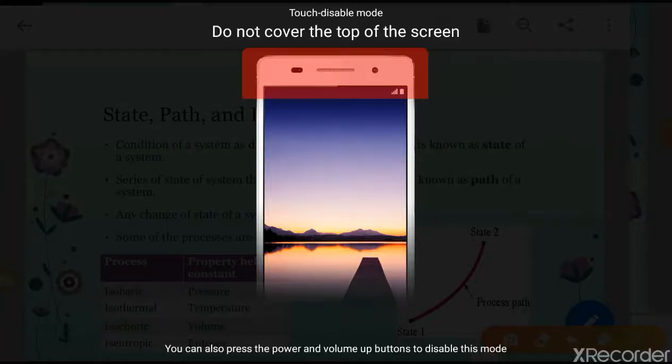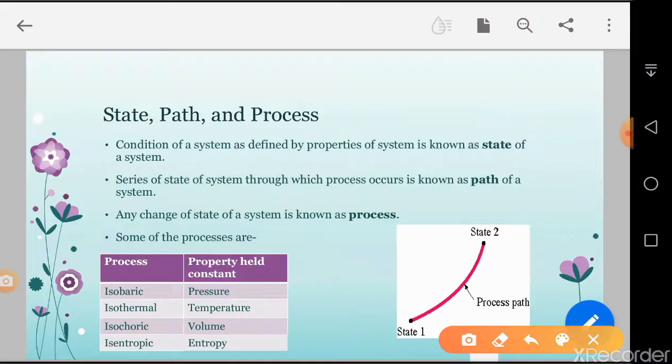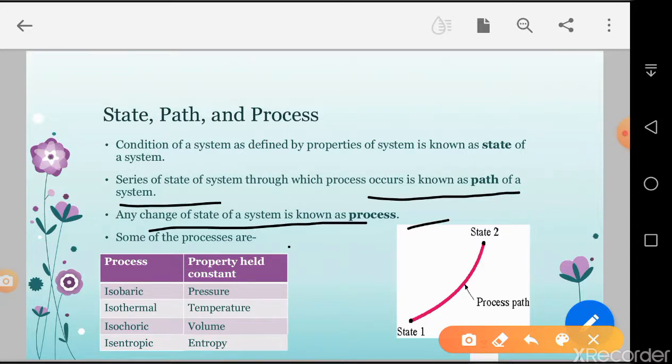A series of states through which the process occurs is known as the path of the system. Any change of state is called a process. Some processes are isobaric, isothermal, isochoric, and isentropic. Isobaric means constant pressure, isothermal means constant temperature, isochoric means constant volume, and isentropic means constant entropy. Another process is polytropic also.